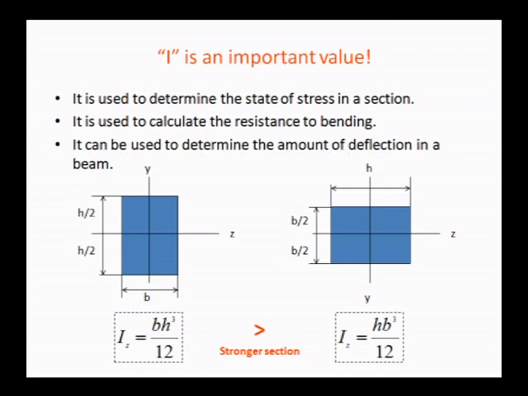Here B is placed on the x-axis. If you place B on the x-axis, you will get Iz equal to bh cube by 12. Now the same section, if you rotated.